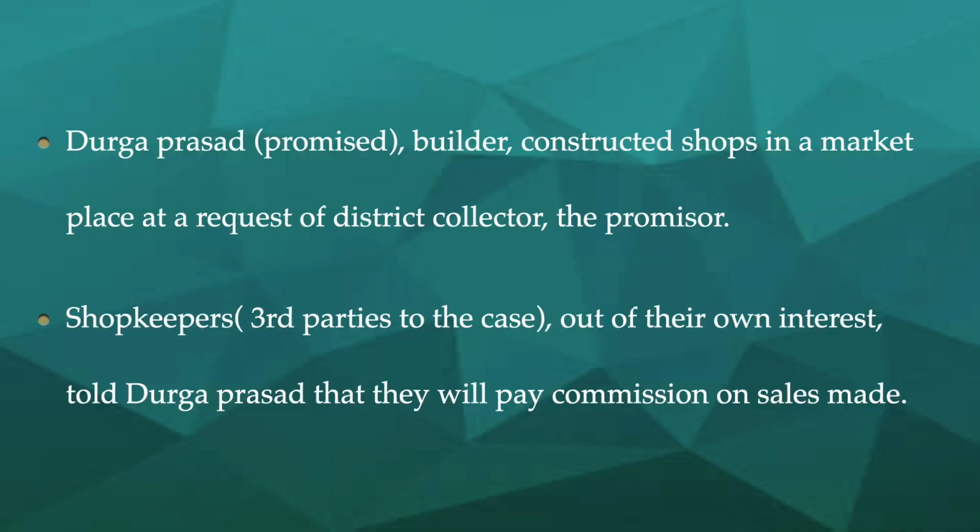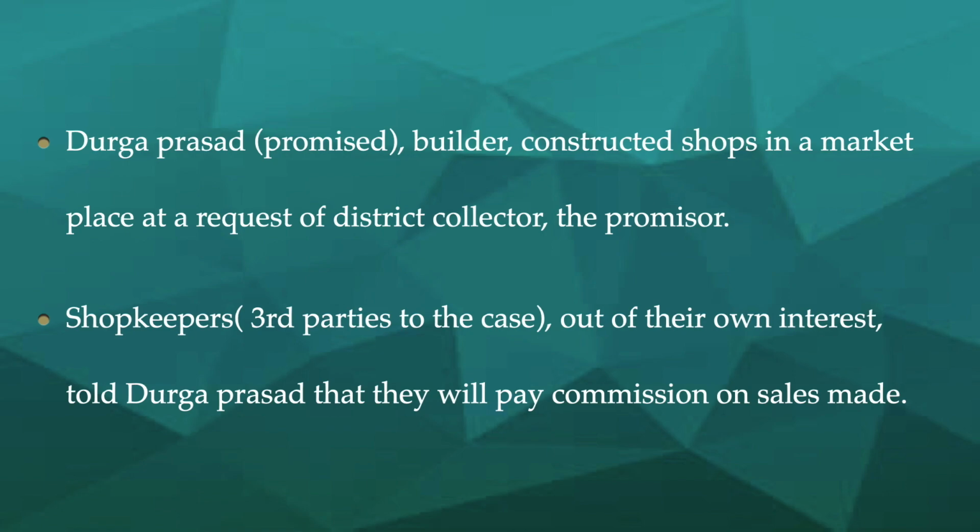Now Durga Prasad is a builder, who constructed shops in a marketplace at the request of a district collector, the promisor. Now remember here there are two parties, Durga Prasad and Baldeo, according to the case name. But what happened in the case is, Durga Prasad is a builder, a constructor who builds shops or buildings. Got it?